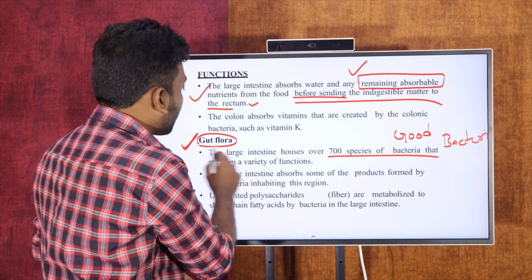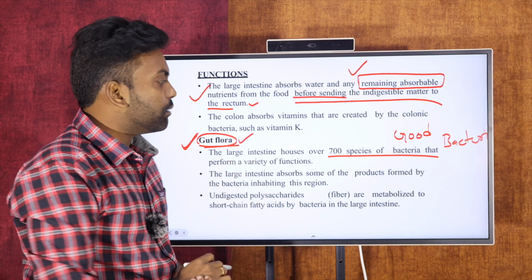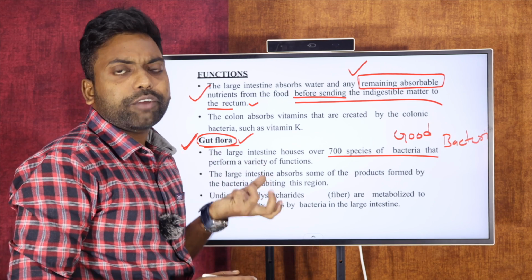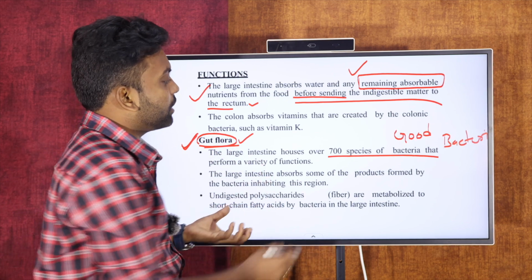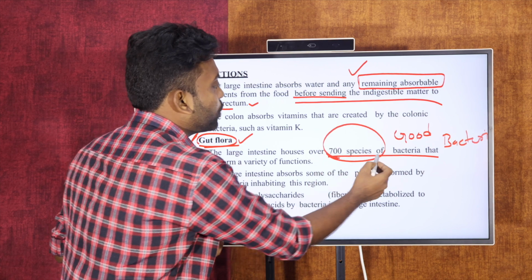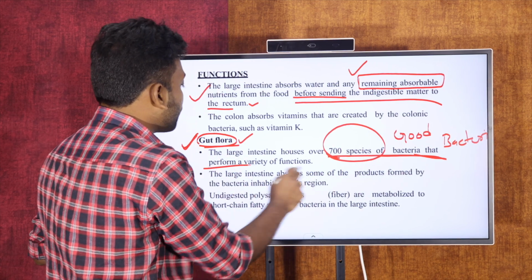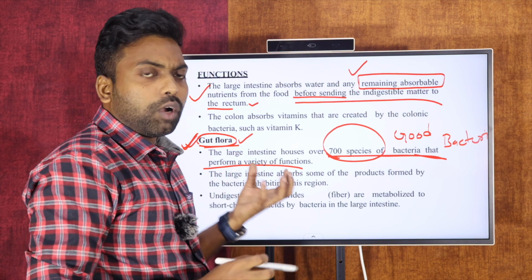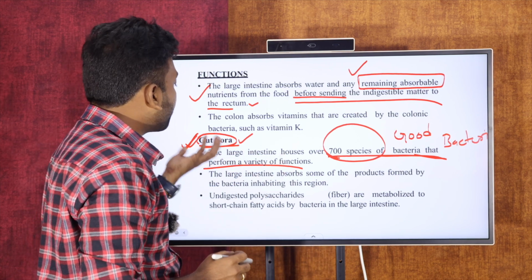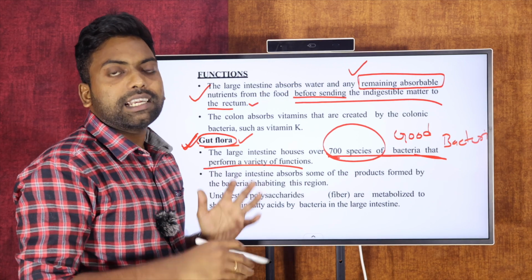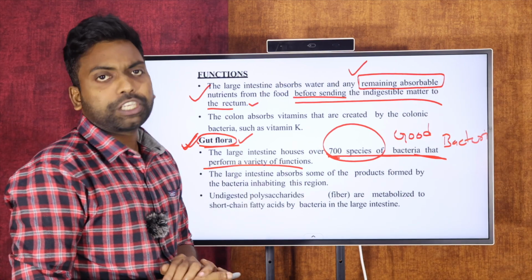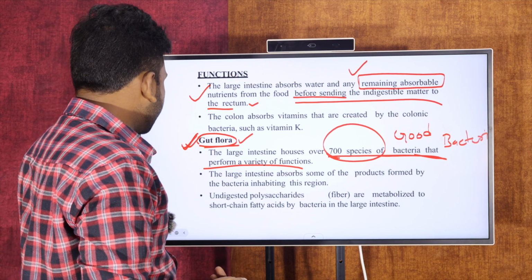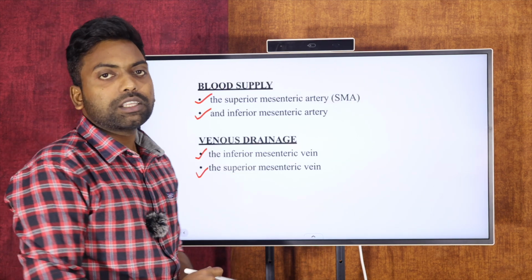Next is the gut flora. The large intestine contains multiple bacteria. About 700 species of good bacteria are present in the gut, that is, in the large intestine. What is the main purpose of the gut flora? It acts in the prevention of infection. These are the functions of the large intestine.